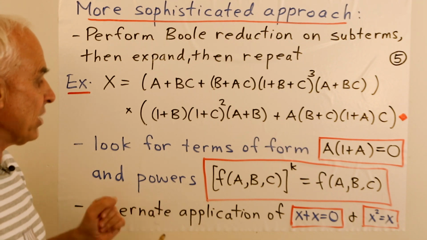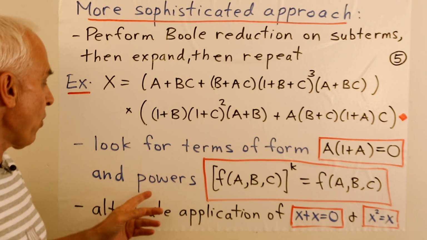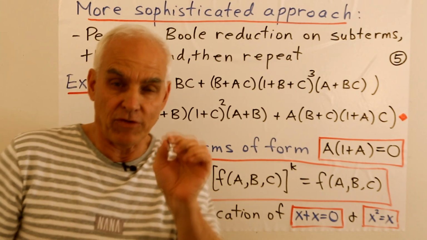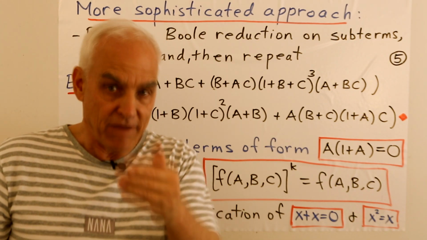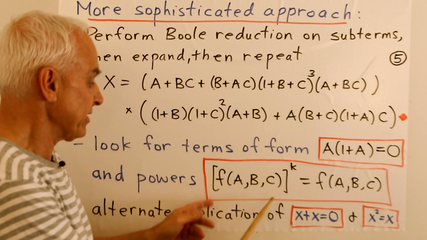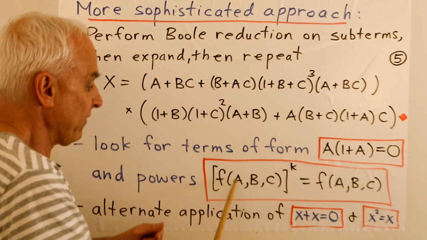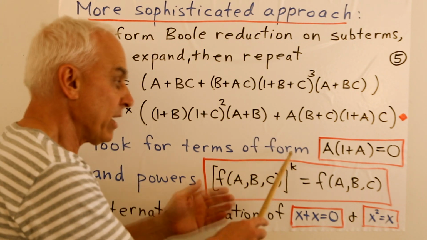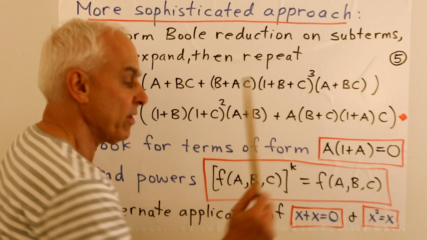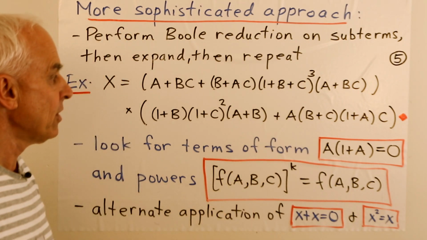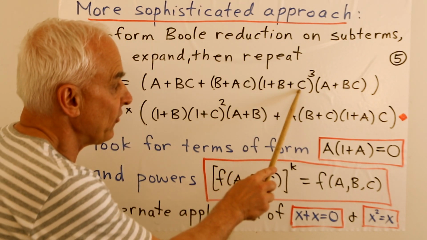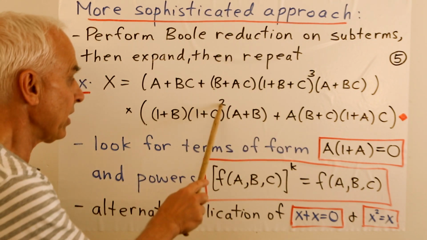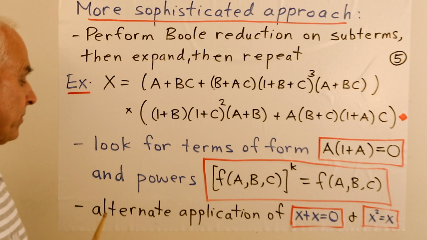The other kind of thing that we can do is to look for things which are powers. Not necessarily powers of individual variables, but powers of expressions. Maybe f of, let's say there's 3 variables, f of a, b, c to some k. K bigger than 1, we can rub off that exponent and just replace it with f of a, b, c. So for example, here there's a 1 plus b plus c all cubed. We could just rub off that 3. Here the 1 plus c squared, we could rub off the 2.